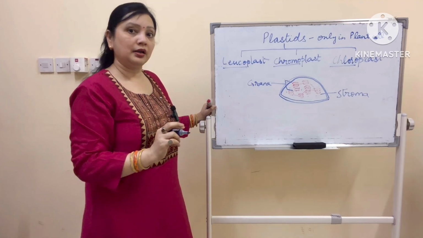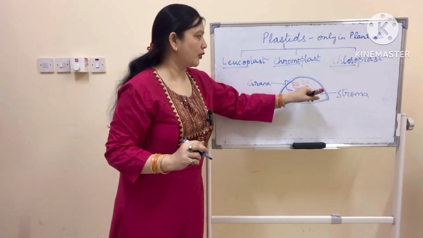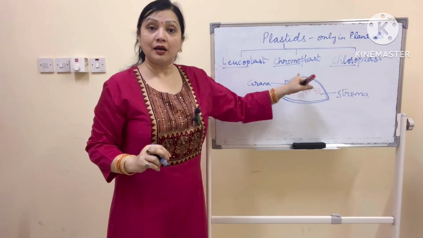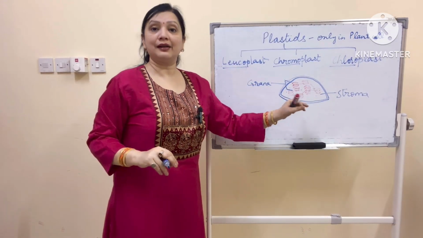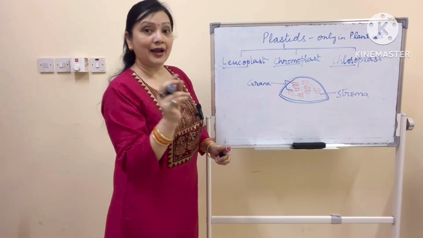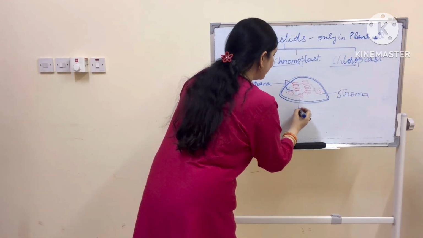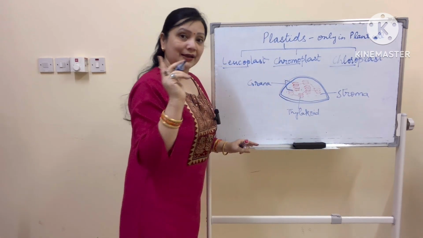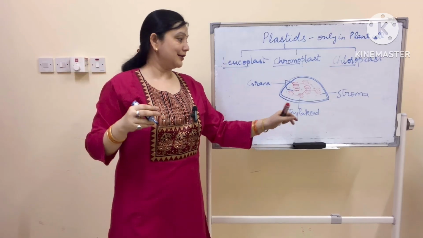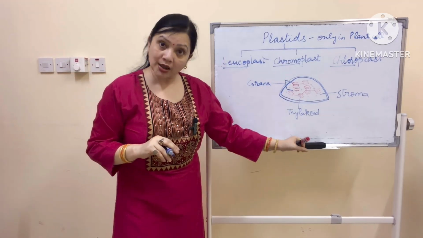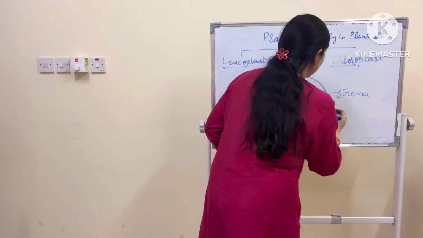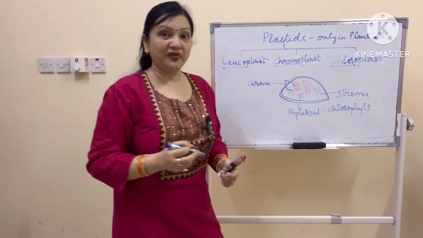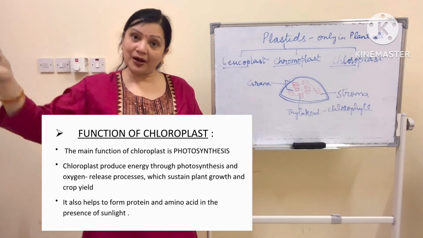Singular granum, plural grana. So suppose there are 6 grana, but 1 granum. So grana are stacks of discs lying where? In the stroma. And a single disc in the grana stack is called thylakoid. On this thylakoid is our pretty green color pigment chlorophyll present.